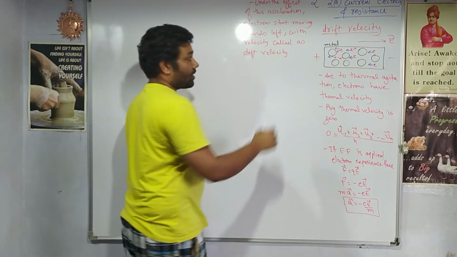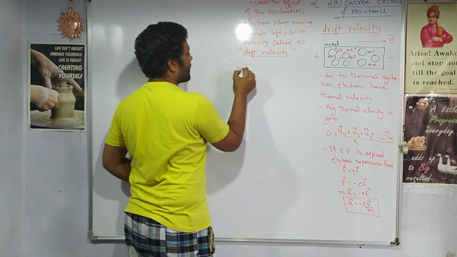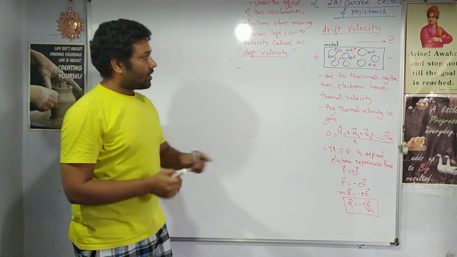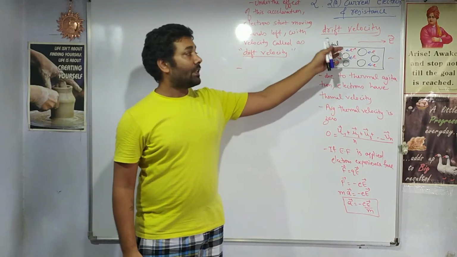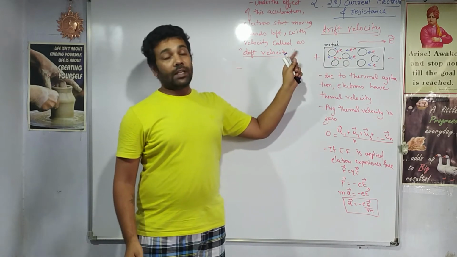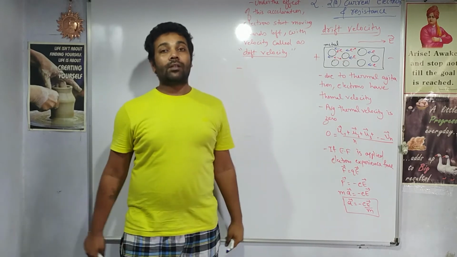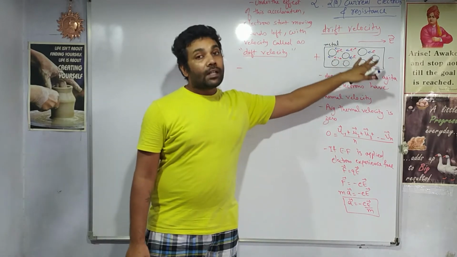So the velocity with which electrons will move is called drift velocity. Now exactly what do you mean by drift? See here, when the electron starts moving, electrons are blind. As they move, they will collide with the stationary atoms, and as they collide with the stationary atoms, all of their velocity is lost. Electric field is still there.